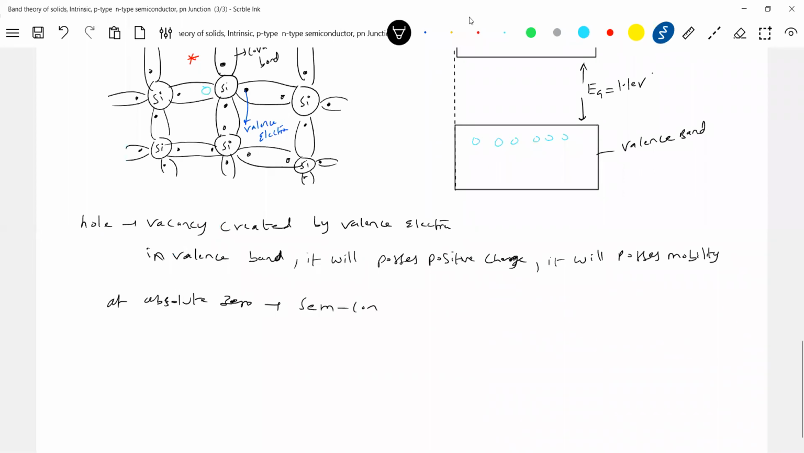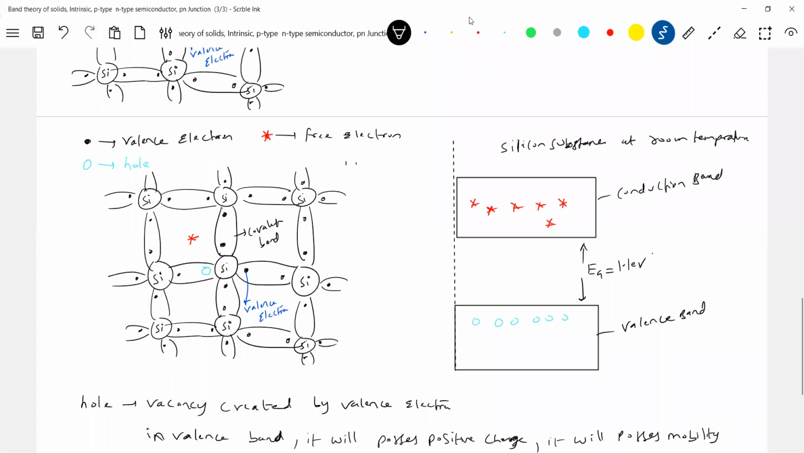Semiconductor, I'll write in short, behaves as an insulator. Then at higher temperatures, it behaves as a conductor. At room temperature, the material will behave as its own semiconductor. So what we're discussing is at room temperature. You can see a few free electrons, few holes. So this is the intrinsic semiconductor, what we call.